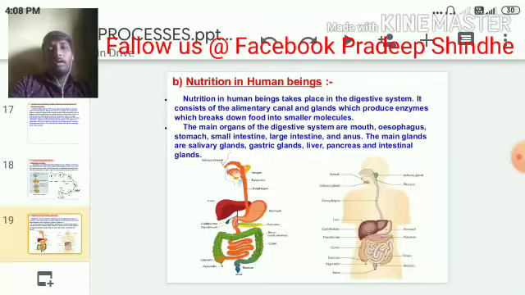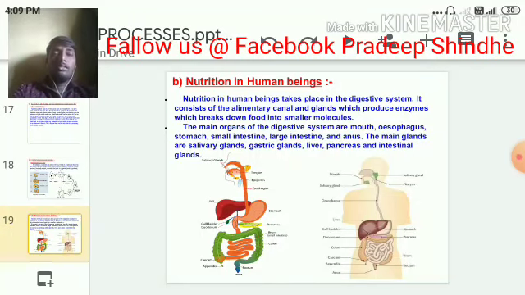As I have earlier told you, the mode of nutrition in human beings is also holozoic. Human beings also first engulf the food materials, raw food, and then whatever food has been engulfed or taken into the body gets digested, and after digestion the required nutrients will be absorbed by the body and the undigested part will be sent out from the body.